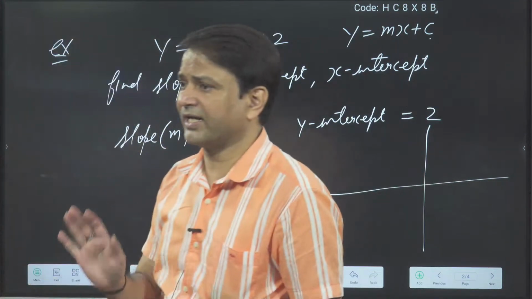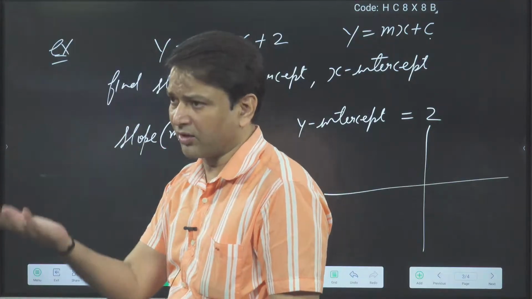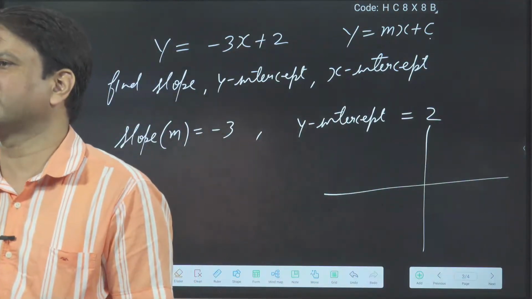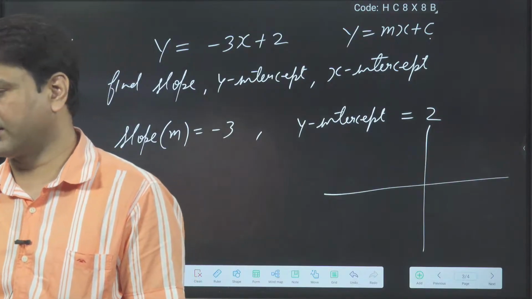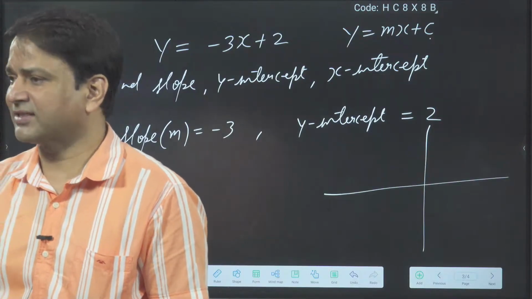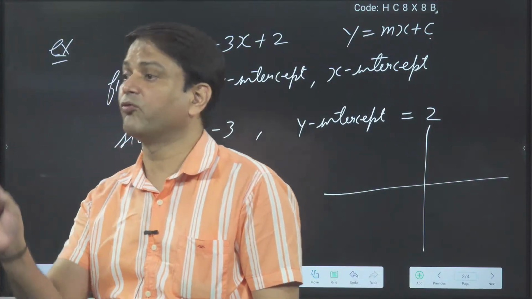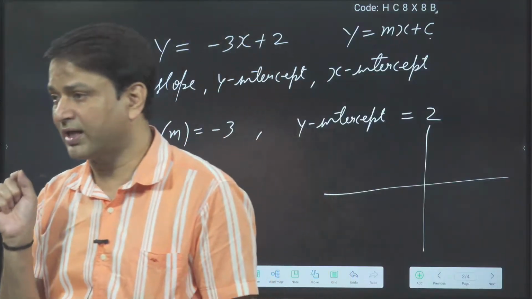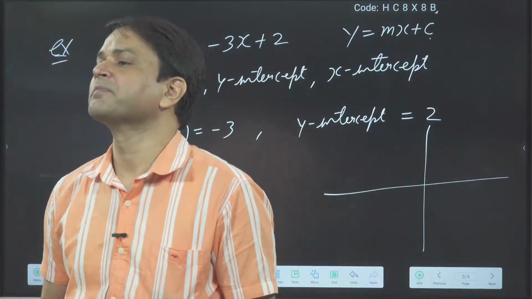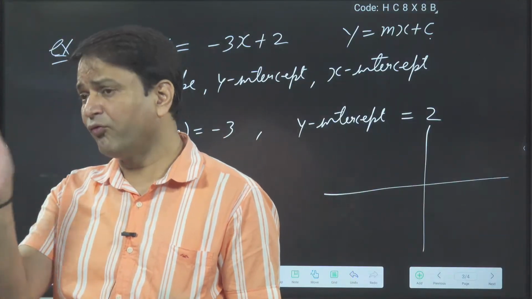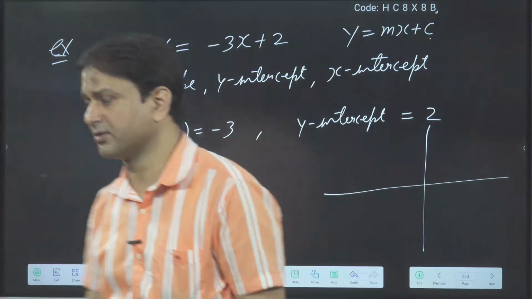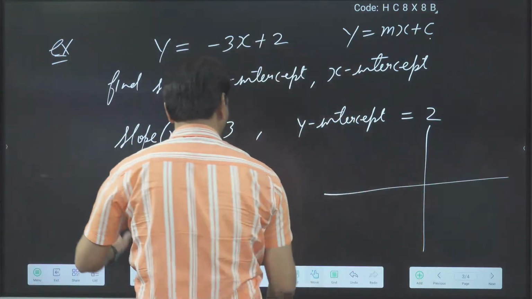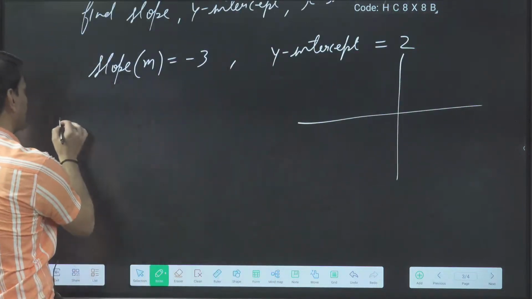So directly, without converting into the standard form y is equal to mx plus c, we can find the x-intercept and y-intercept. How? For the x-intercept, put y equal to 0 in the equation and you get the x value. For the y-intercept, put x equal to 0 in the equation and you get the y-intercept. So for the x-intercept, what can I say?